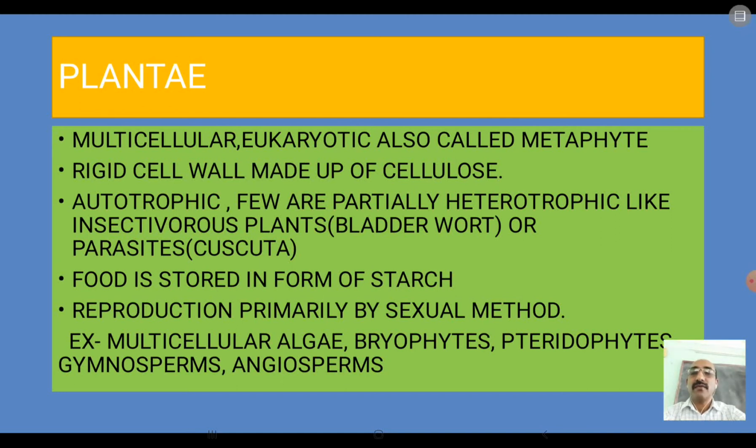Then food is stored in the form of starch. Reproduction is primarily by sexual method. Here the reproduction generally takes place by sexual method, but vegetative reproduction, that is asexual method, is also found, but the primary mode of reproduction is sexual.